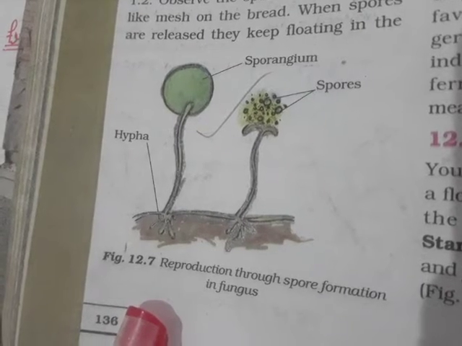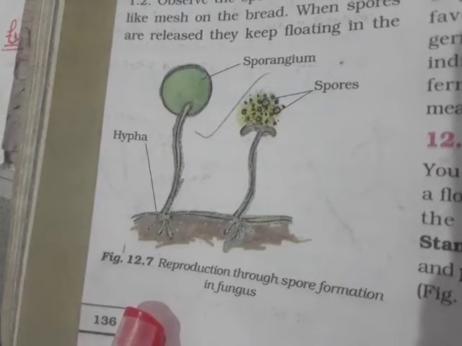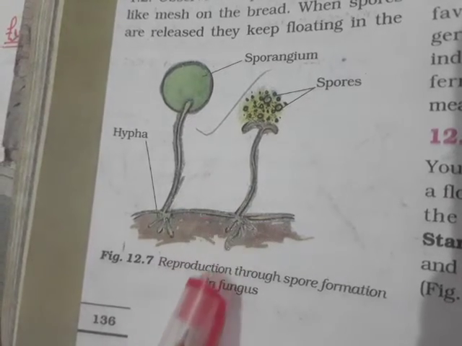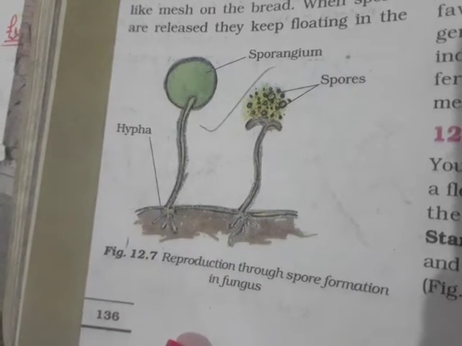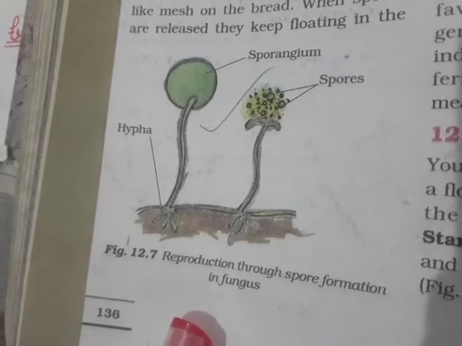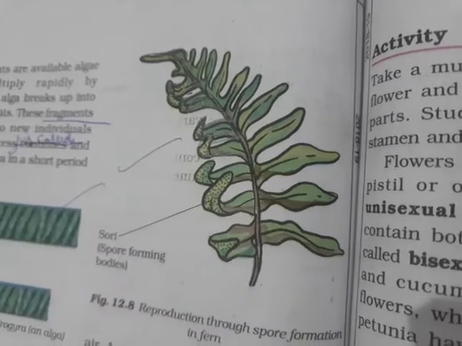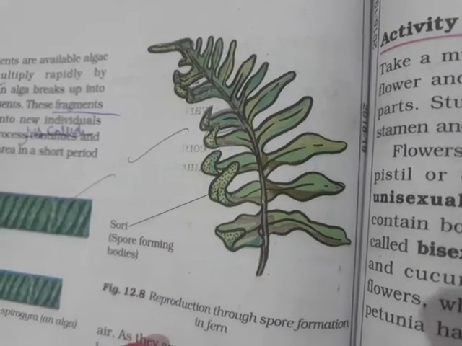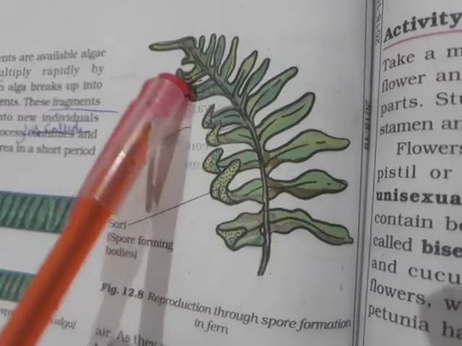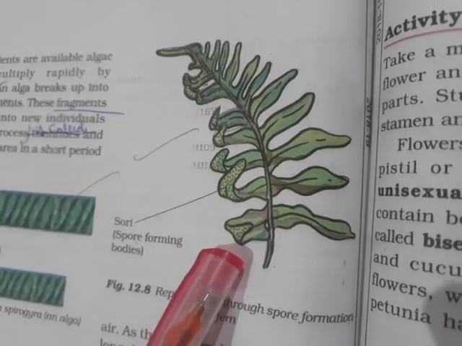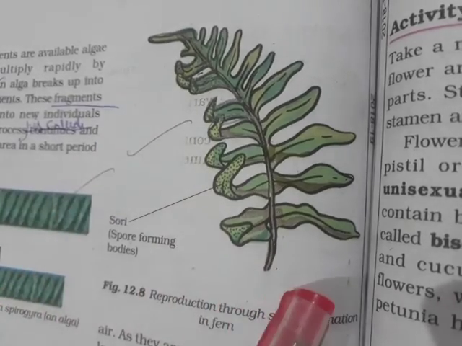Under favorable conditions, a spore germinates and develops into a new plant. Plants such as mosses and ferns also reproduce by means of spores. These diagrams show reproduction through spore formation in ferns. These are the spores. These separate from the parent body and produce a new fern plant.